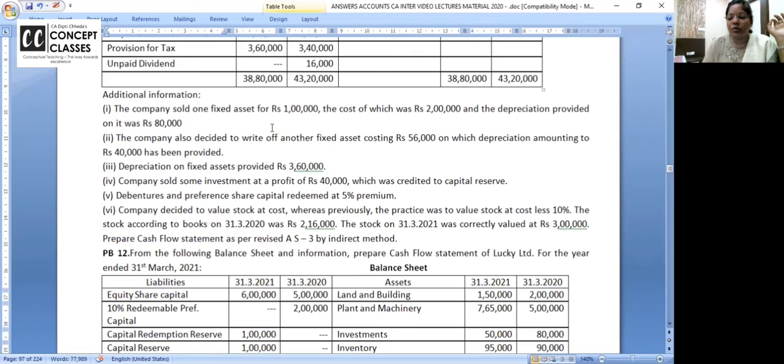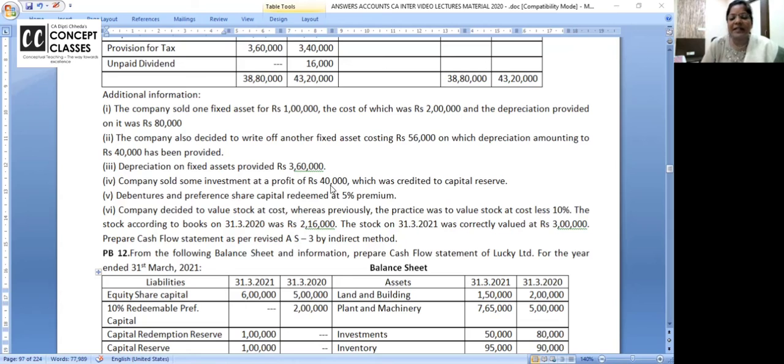The company sold fixed assets, cost of which was 2 lakh and depreciation provided on it was 80,000. This you know. Another asset is written off. Original cost was 56. WDV depreciation was 40. So remove 40 in the provision account and credit it. First effect, credit the provision. So that original cost and provision you get the WDV. Now buy back. And third effect is profit and loss.